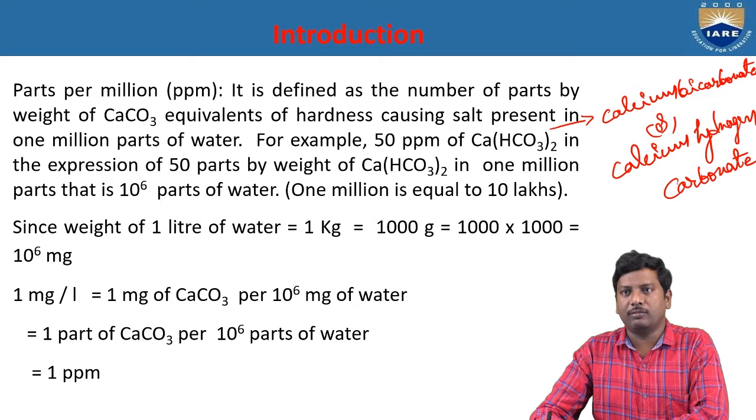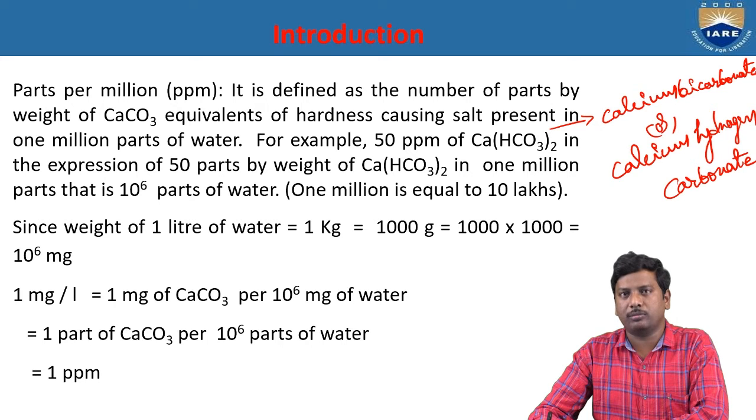So simply, 1 million is equal to 10 lakhs, that means 10 power 6. The total number of zeros beside the 1 is 6, so it is equal to 10 power 6. ppm means the parts present in 10 power 6 parts, that means in a million parts. That's why this is called parts per million.